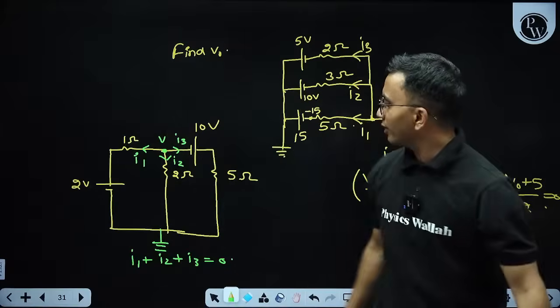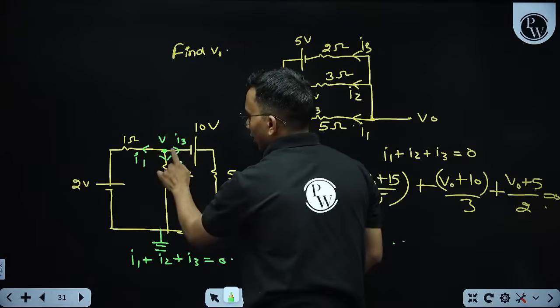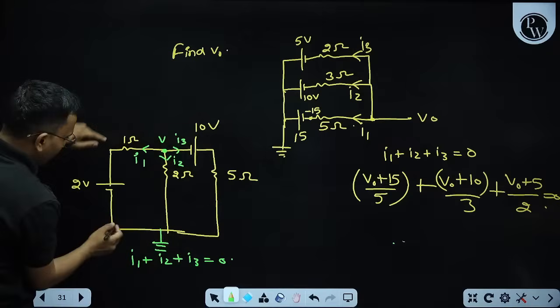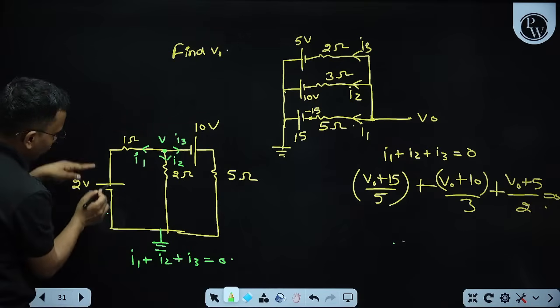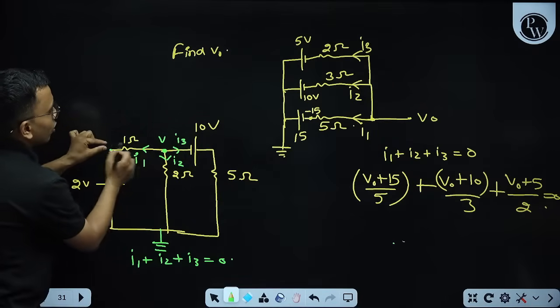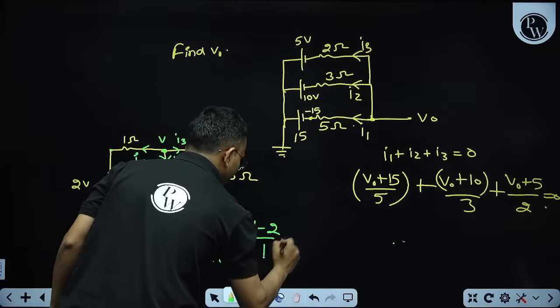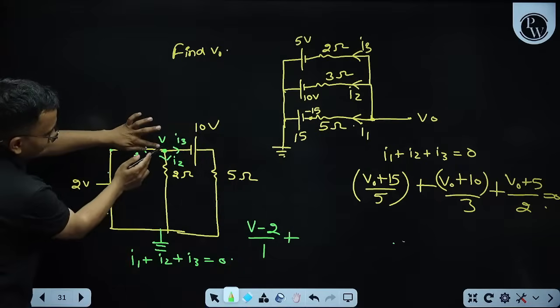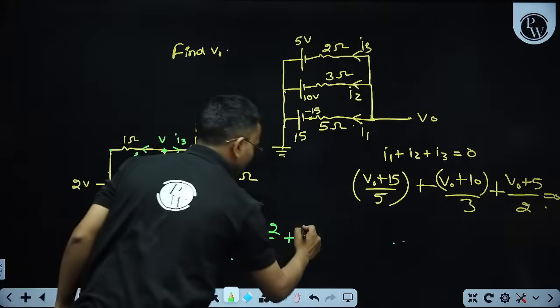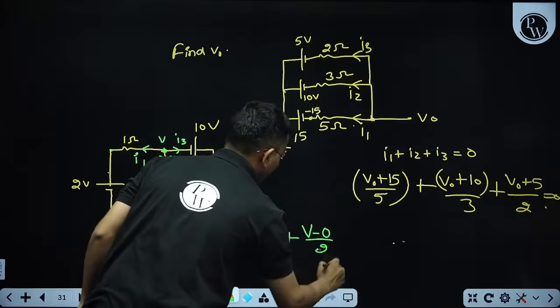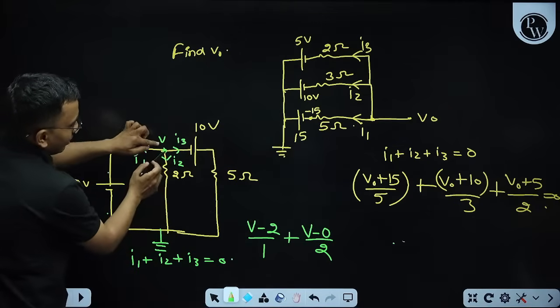Now what is I1? I1, the current that is through this 1 ohm, this potential is 0. So this will be 0 plus 2. Okay, this is 2. So I1 will be V minus 2 by 1, plus, what is I2? V minus 0 by 2, plus, what is I3?